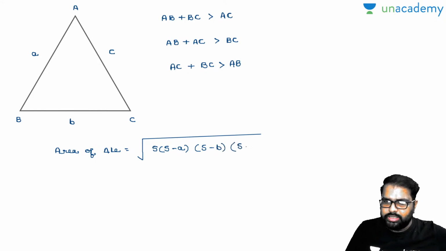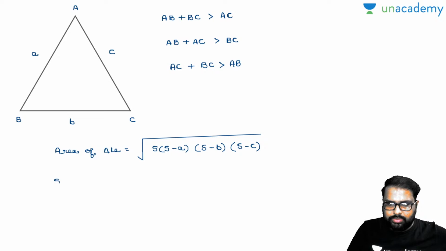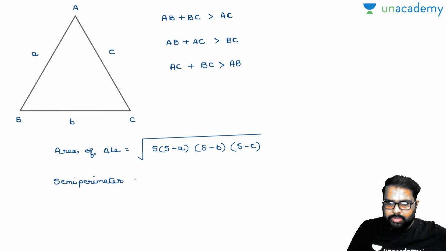Am I right or wrong? Now this is called your Heron's formula. So what is your S called? S is nothing but called the semi-perimeter. Semi-perimeter is nothing but equal to a plus b plus c by 2.